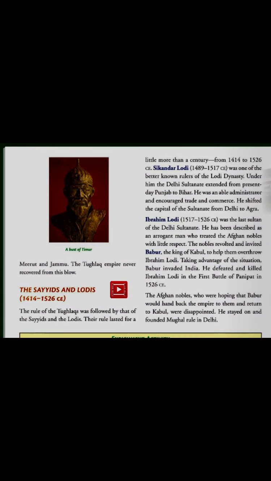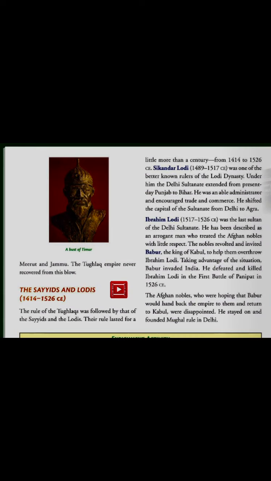Now who is taking advantage? Babur, the king of Kabul. By taking advantage of the situation, Babur invaded India. He defeated and killed Ibrahim Lodi in the first battle of Panipat in 1526 CE.